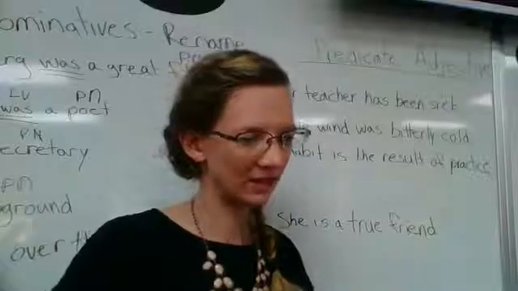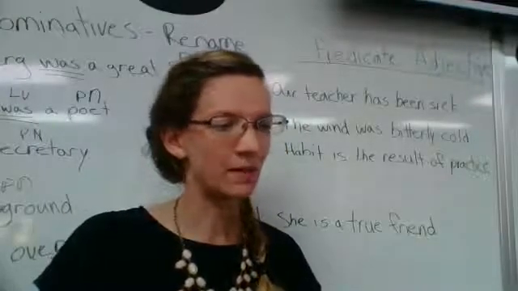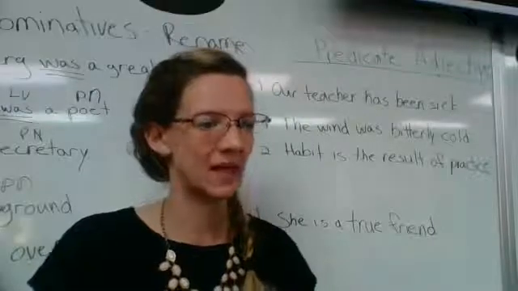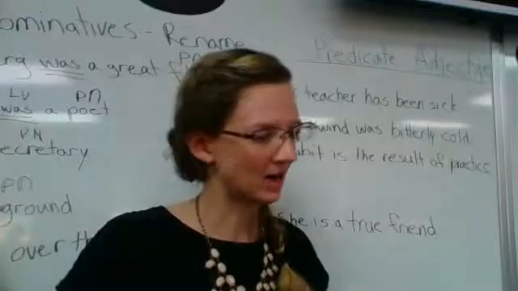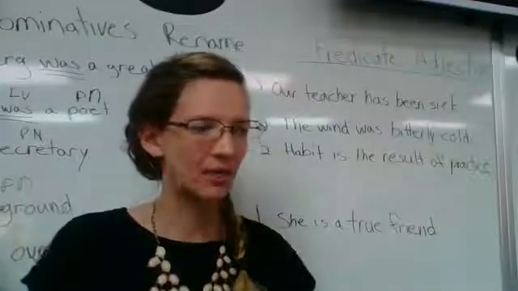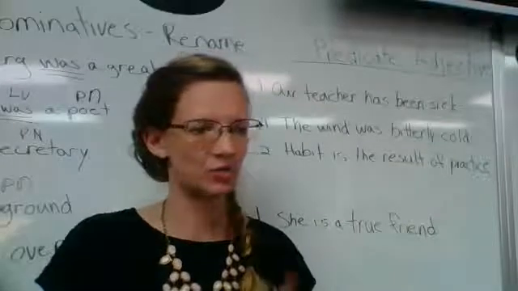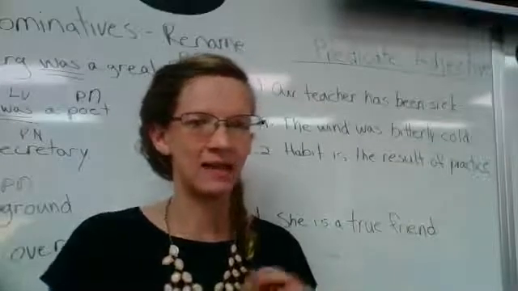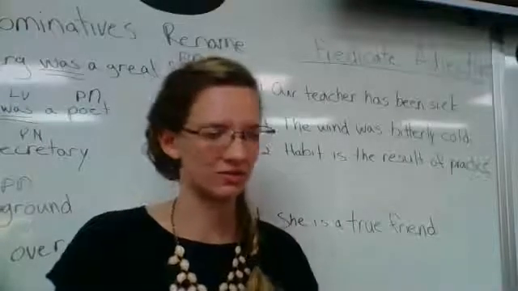So is a linking verb. It's not an action verb. And red is an adjective that describes the subject. It describes sky. What color is the sky? It's red. It's a predicate adjective, not a predicate nominative. Now you can check this by putting the adjective right in front of the subject. So instead of saying the red is sky, you say the red sky. If that makes sense, then you know it's a predicate adjective.